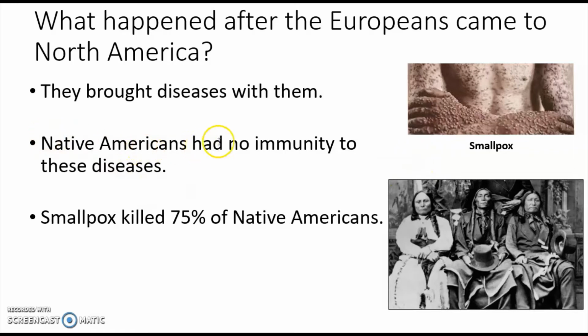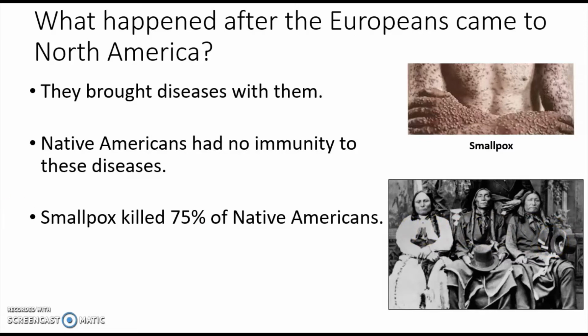Native Americans had no immunity to these diseases. So just like right now, we don't have an immunity to coronavirus, the Native Americans had no immunity to this illness. It was never on their continent. In the end, smallpox killed 75% of Native Americans. Now, Native Americans, as you remember, are the original people who lived in North America. This is their land to start with.